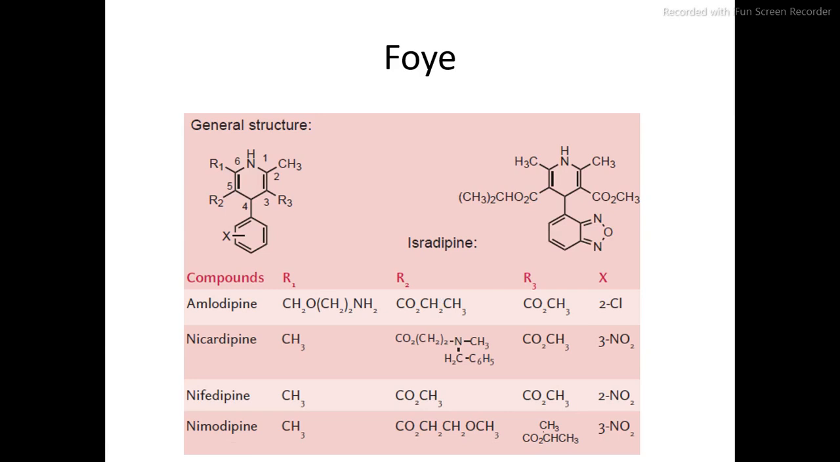Then we'll study our next class, that is 1,4-dihydropyridine. So this is the basic structure of 1,4-DHP, and these are the substitutions of different 1,4-DHPs. So we are going to study one by one. Before studying the drugs, first we will consider the structure activity relationship.